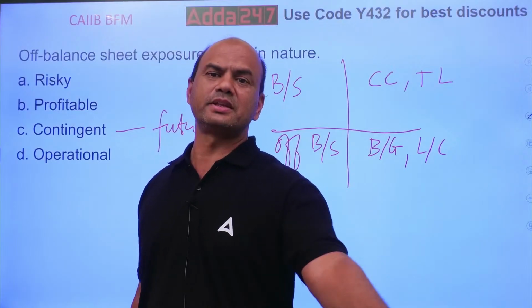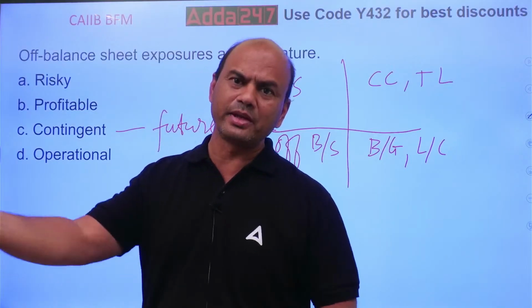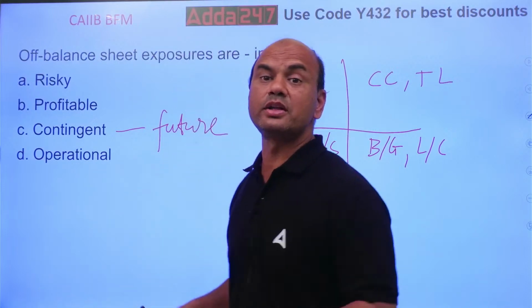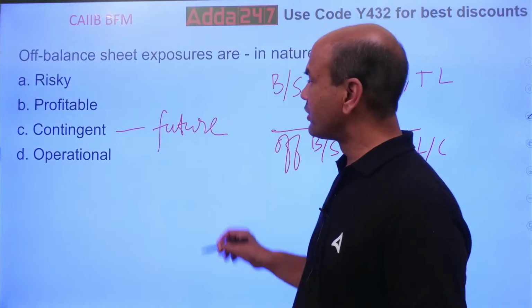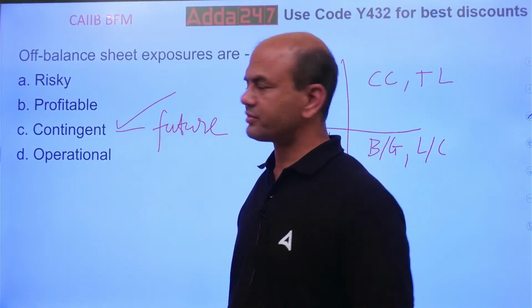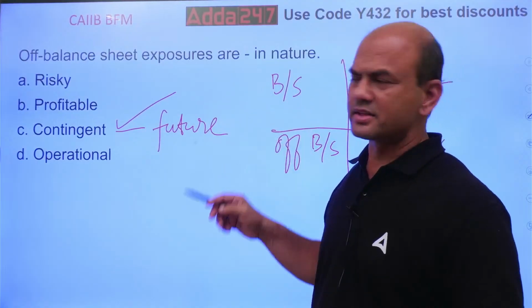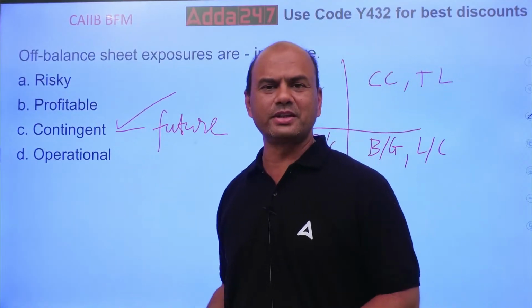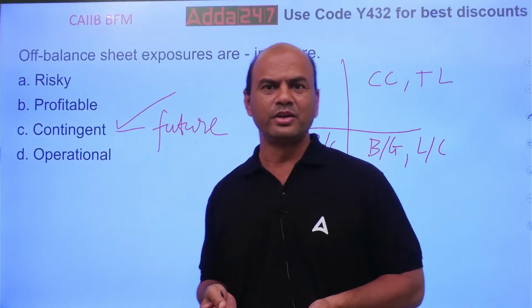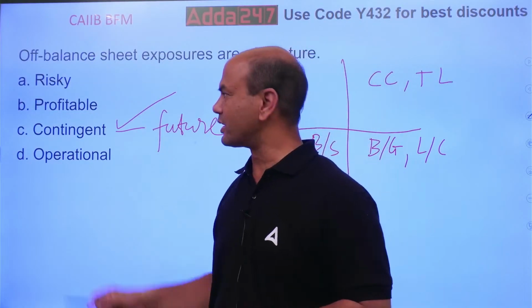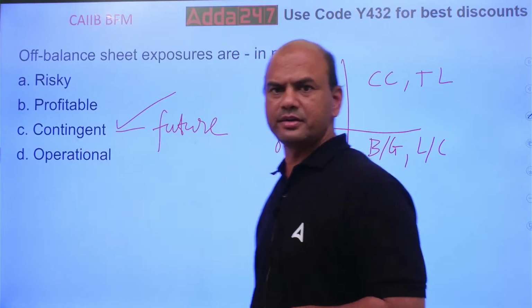That if this person X doesn't perform, then I will pay you. If means it's all future. So that's why this is called contingent liability. Okay. So off balance sheet exposures are contingent in nature. Operational is obviously operational. Everything is operational. You do anything, in the end it comes to operations only. Okay. So the correct answer is contingent. Got it?